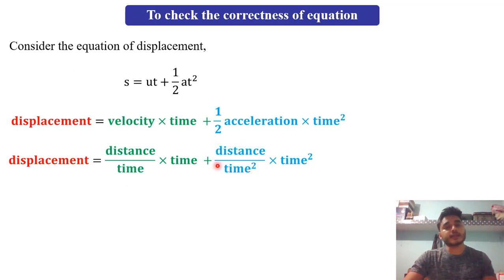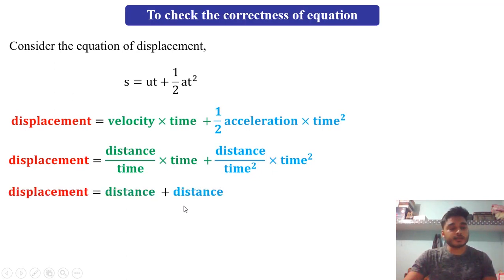In case of dimensions, we can always neglect these kinds of constants. Into time square. Further, displacement will be distance plus distance. Why? Because this time will cancel out this time, and this time square will cancel out this time square. So distance and distance will be 2 distance, and 2 again we can exclude because 2 is our constant.